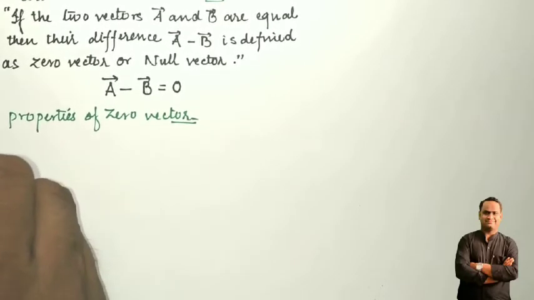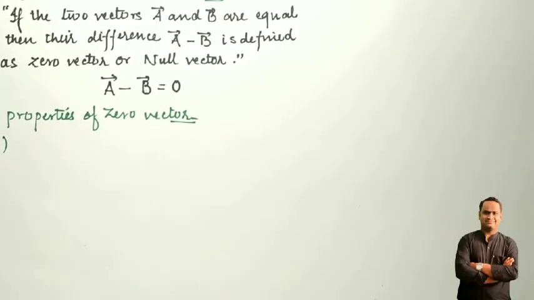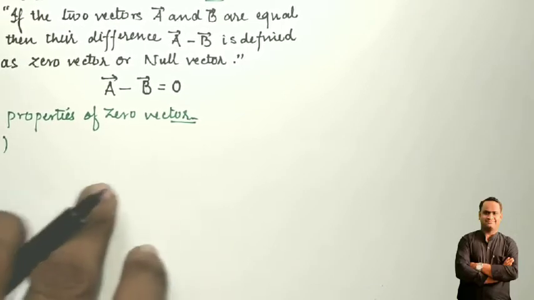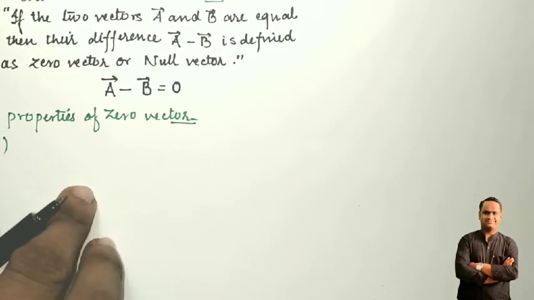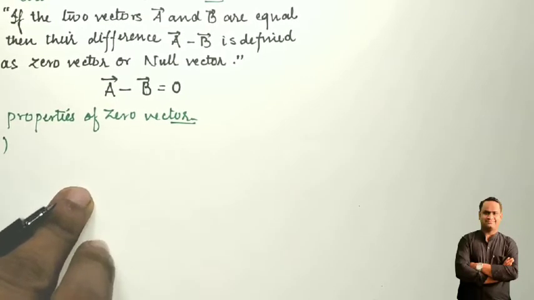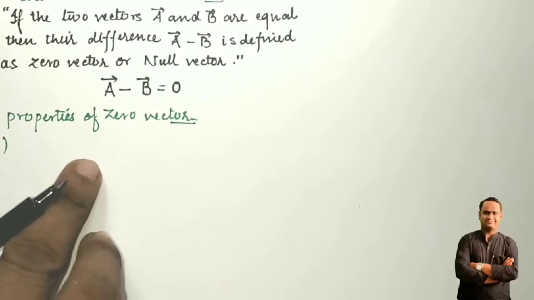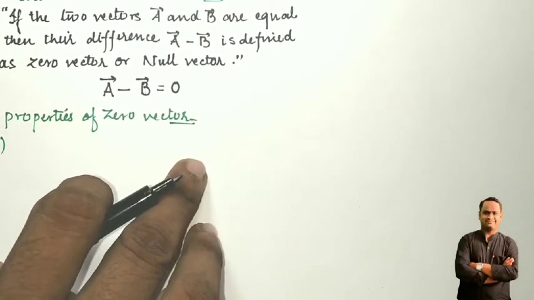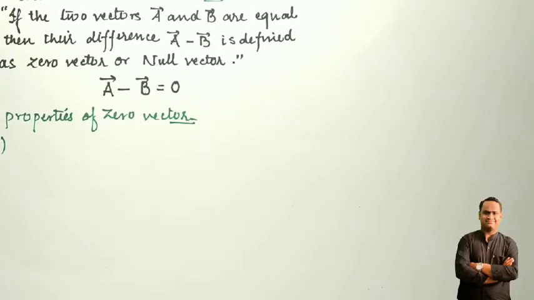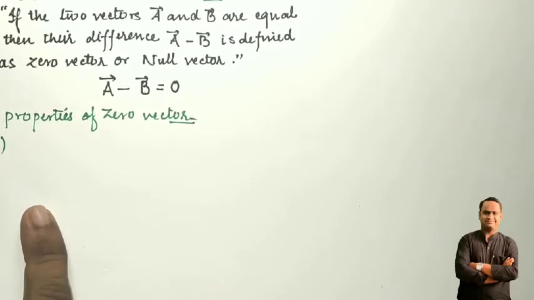So the first property of the null vector or zero vector is that whenever a zero vector is applied to a finite vector. What do you mean by a finite vector? A vector in which the direction and magnitude are defined. Any vector in which the magnitude and direction are defined is said to be a finite vector. So whenever a zero vector is added to a finite vector, we get a finite vector as the answer.